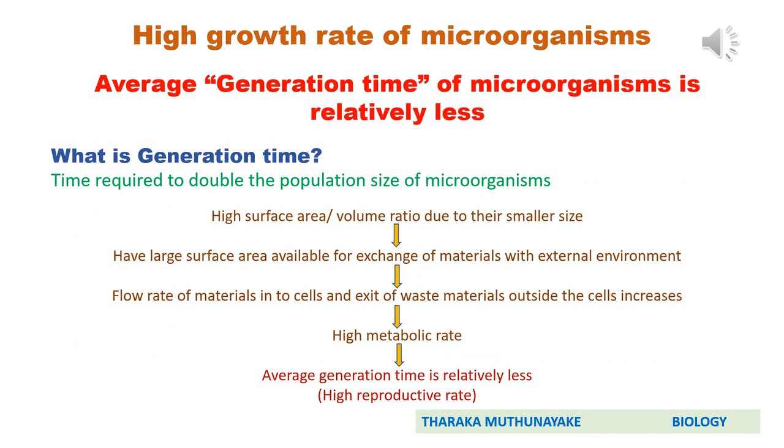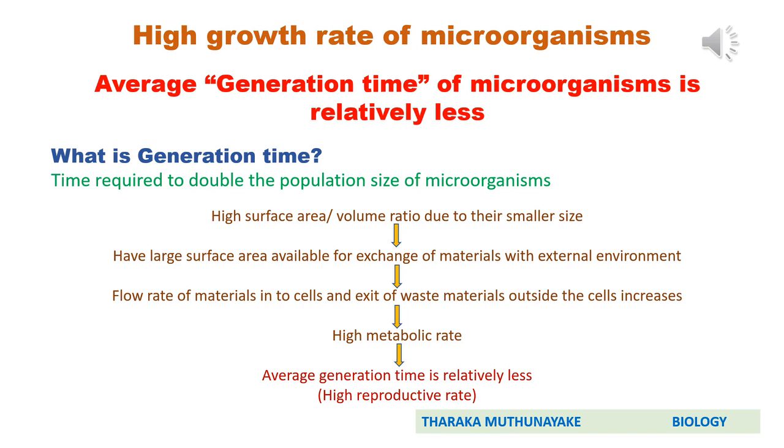We said that microorganisms have a high growth rate. This is discussed on page 2 of your resource book. Due to their high growth rate, their average generation time is very short. So what is generation time? Normally it refers to the time required to double the population size of microorganisms.